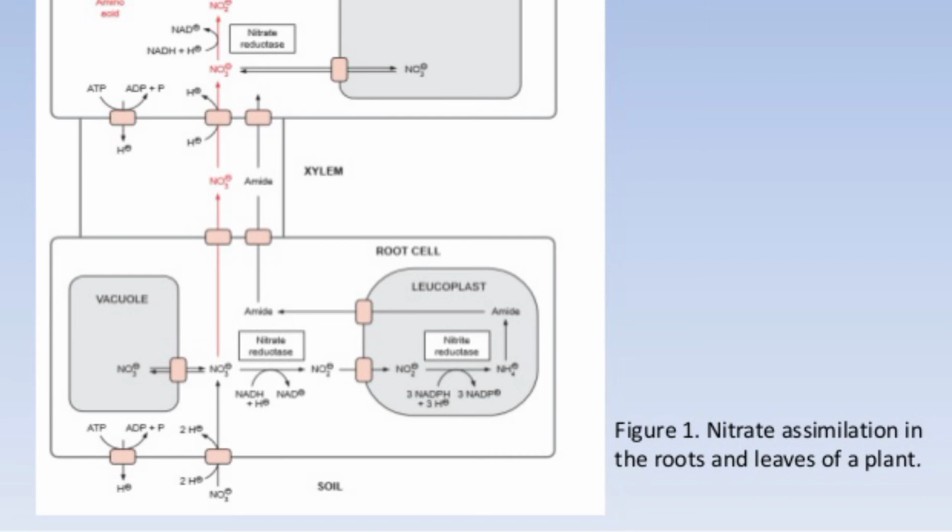Again, this nitrite is converted into ammonium. This reaction is carried out in the leucoplast. So these are the root cells present in the soil, showing nitrate assimilation in the root and leaves of the plant.